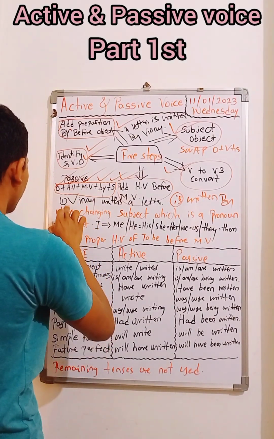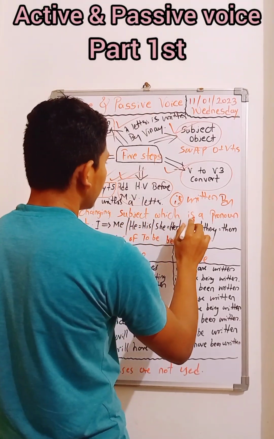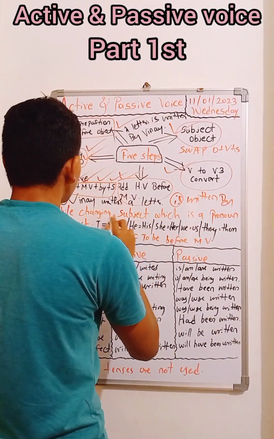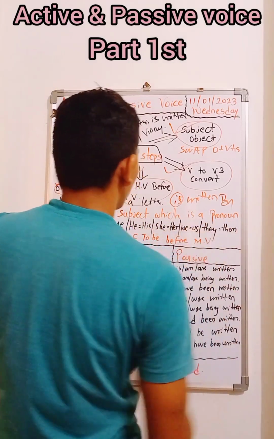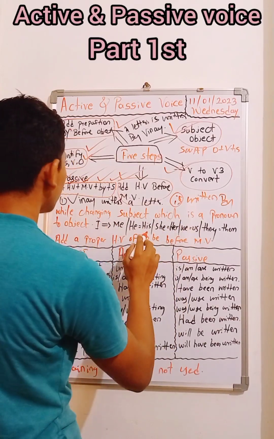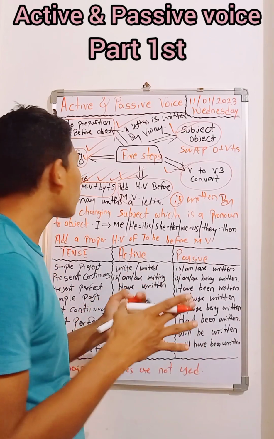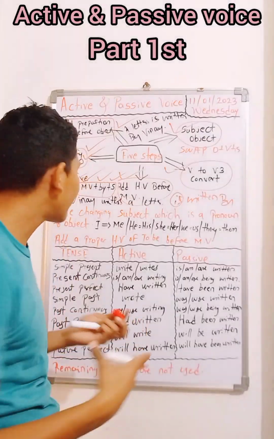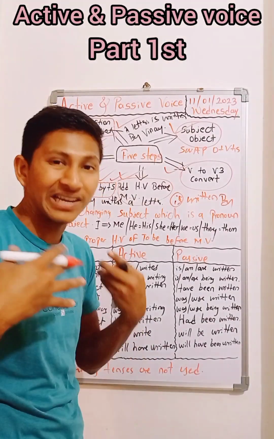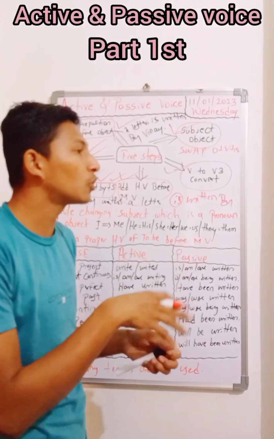Those are the changes while changing a subject which is a pronoun. What is meant by this? When the subject is in the form of a pronoun, what steps must we take to convert those subject pronouns to object pronouns.